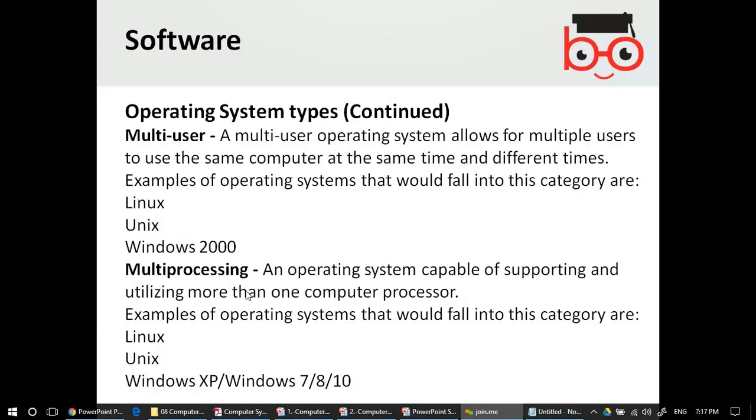In these processors, there are more cores, there are more processors. The i3 has 4 cores, i5 has 4 cores, and i7 has 6 to 8 cores.